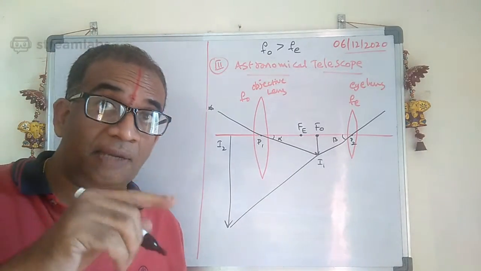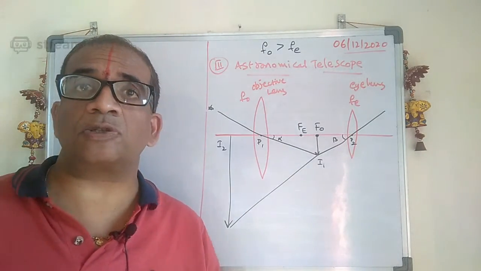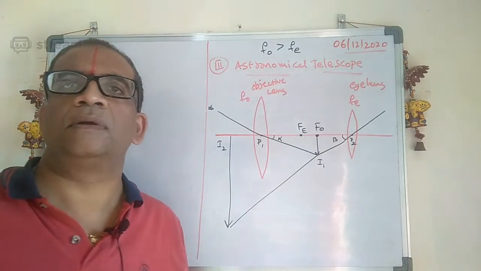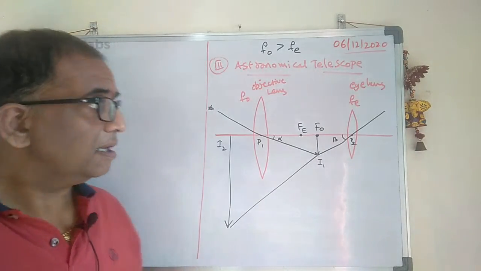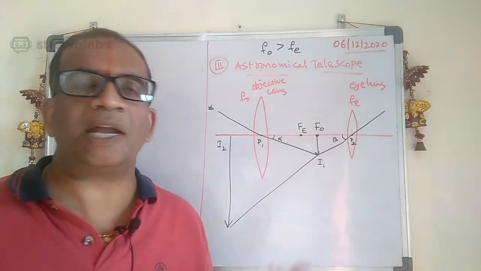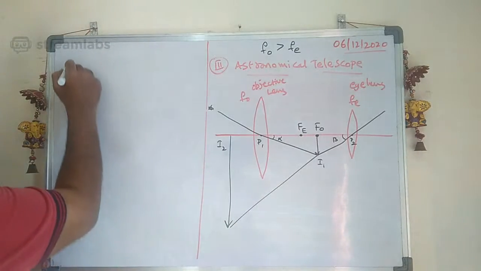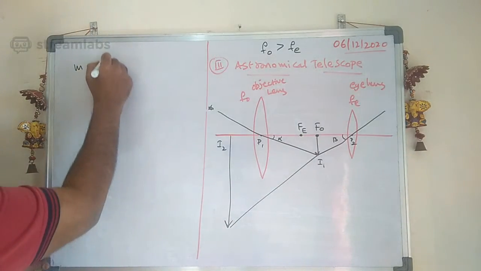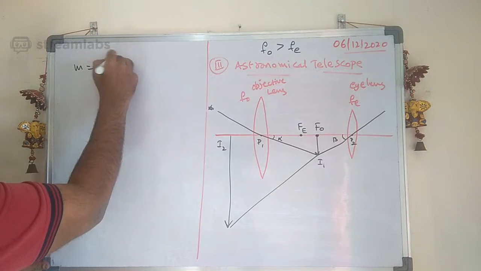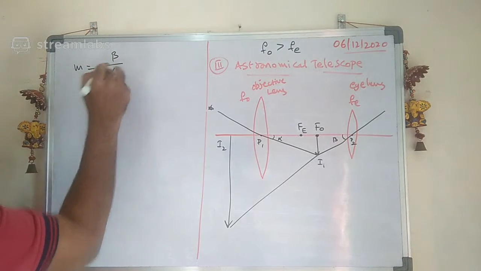Okay, same, just like in the simple microscope, we get the same model. Let's see, what is that same model? The magnifying power is nothing but the angle made by the image divided by the angle made by the object.